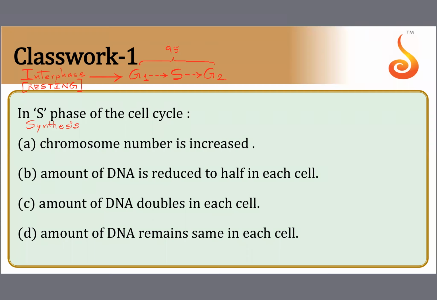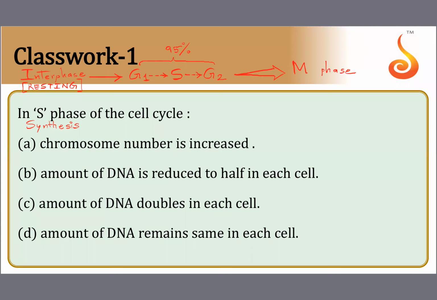95% of the duration of the cell cycle is interphase. Yes, after that, what happens? After that, the cell now enters into M phase. And the remaining 5% of time, it is spending it in M phase.